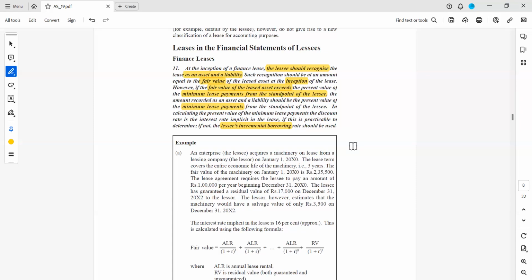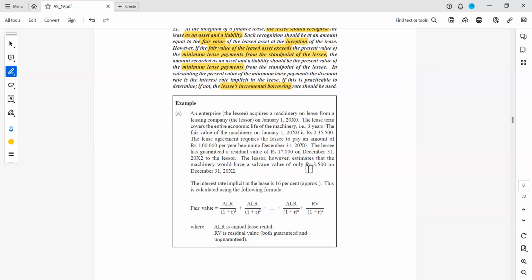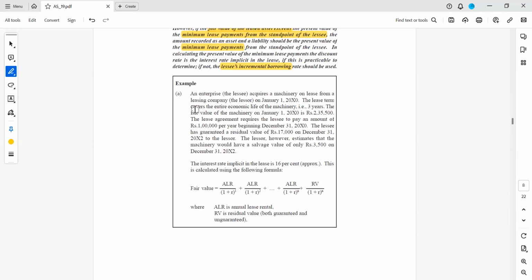That is what the standard says. Now, the standard also gives one good example, so let us read this and understand. An enterprise, the lessee, acquires a machinery on lease from a leasing company, the lessor. So the enterprise is the lessee and the leasing company is the lessor, on January 1st, 2020.